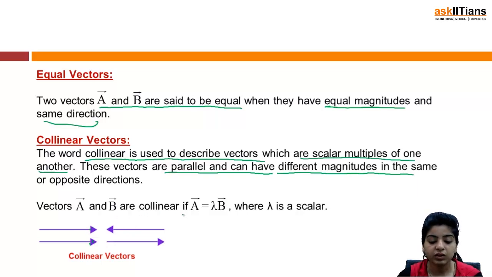Vectors A and B are collinear if A equals lambda B, where lambda is a scalar. This is just a mathematical notation for saying they are scalar multiples of each other. So just remember, in the case of collinear vectors, you need scalar multiples of each other, right?